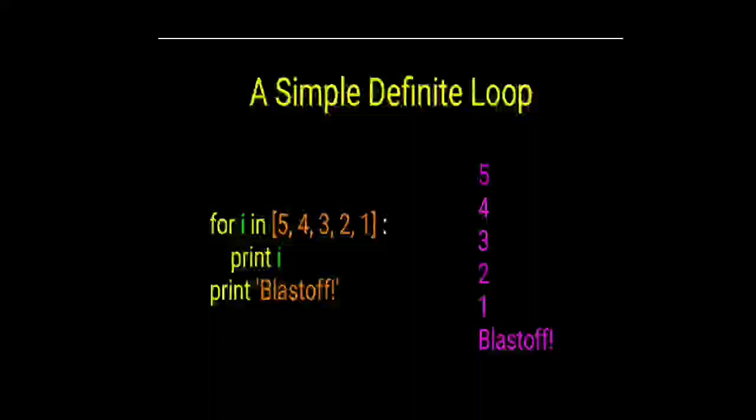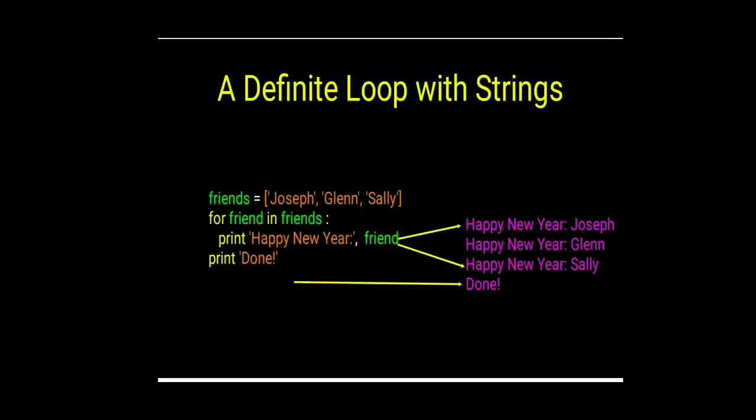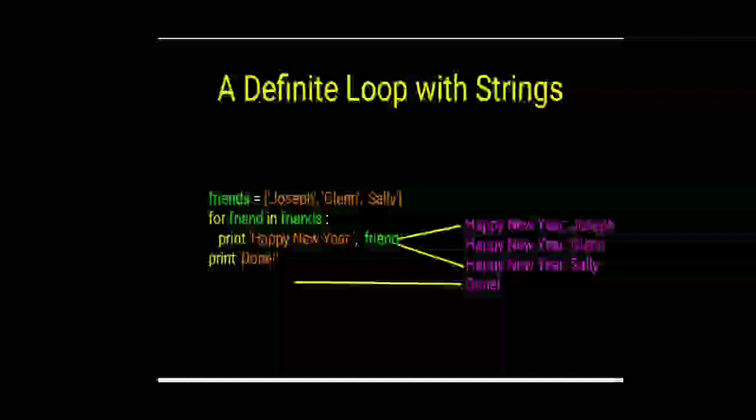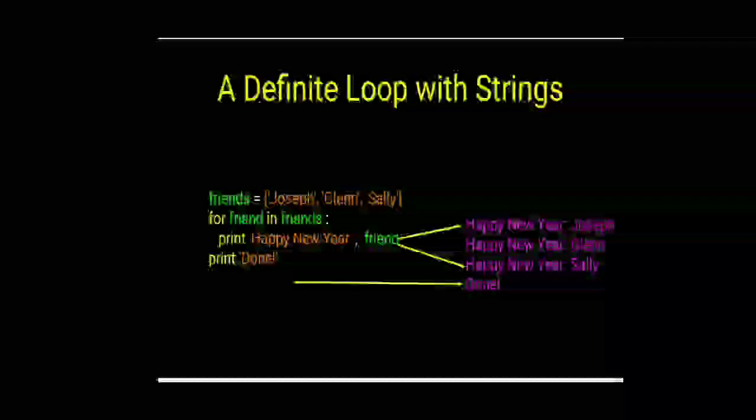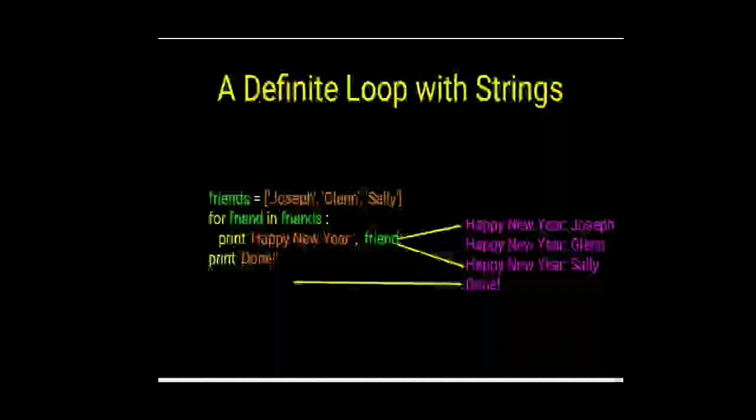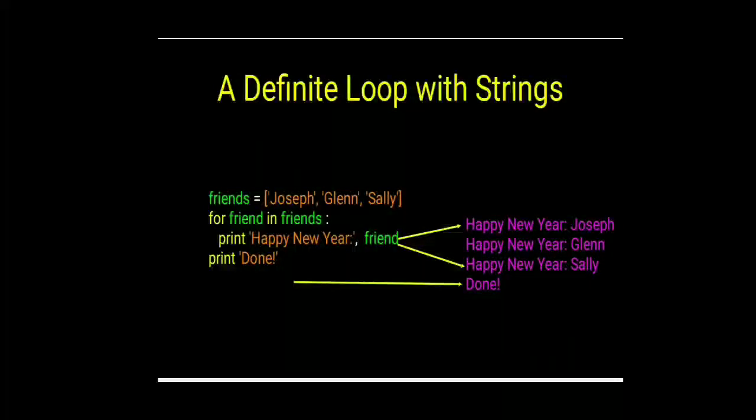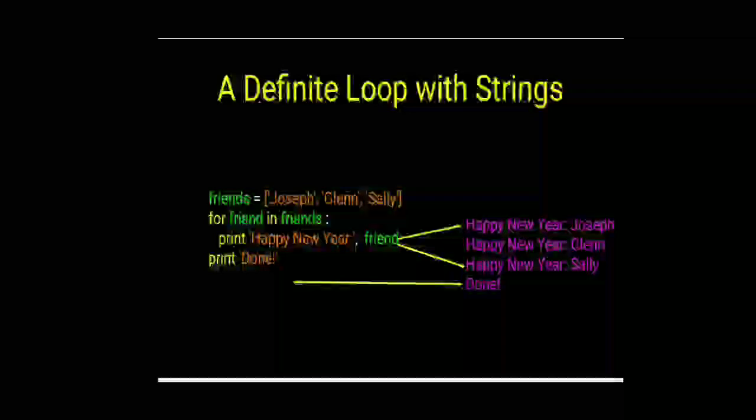Let us see a definite loop with string. All of you know name, address, blood group, gender. So it contains a number of alphabets or characters. So how to work with string? Let us see. friends is equal to Joseph, Glenn and Sally. So for friend in friends, see, friends is a variable, and now friend is a temporary variable. Instead of friend you can take a, b, c, i, j, etc. You can use any temporary variable.